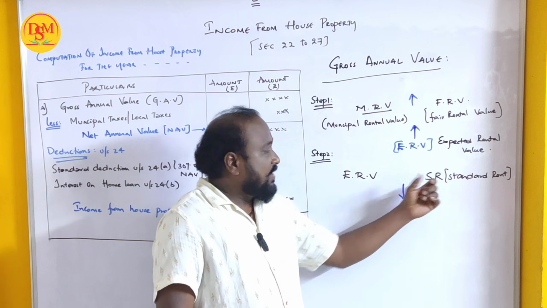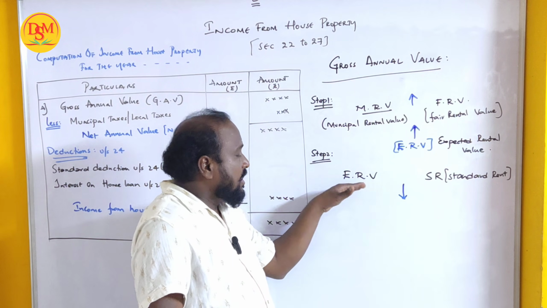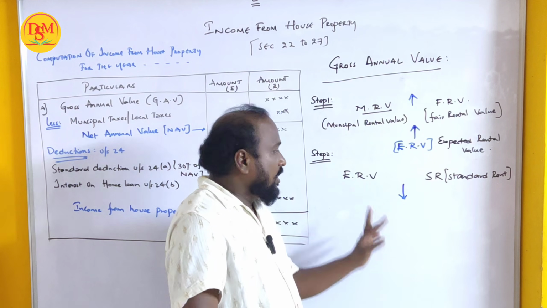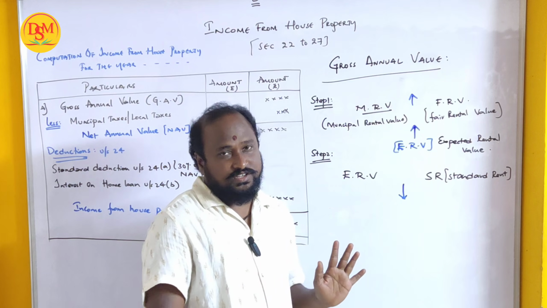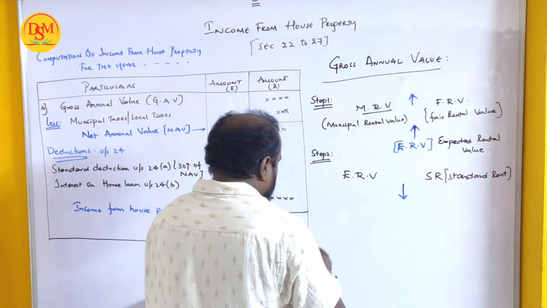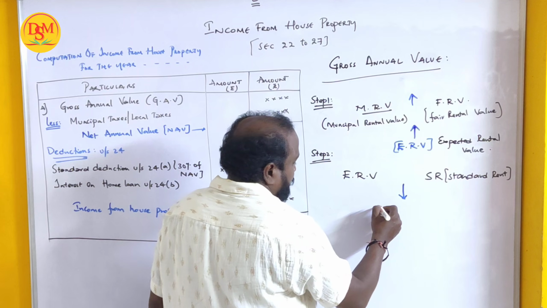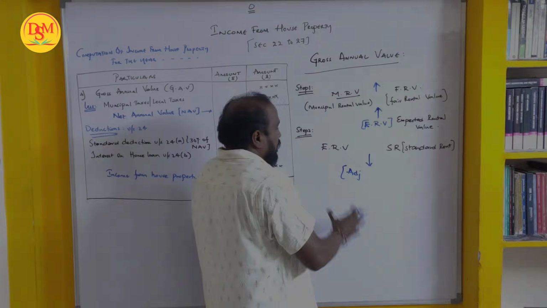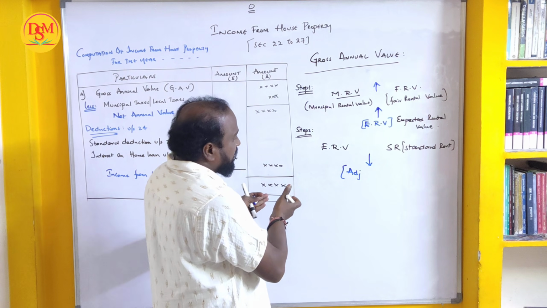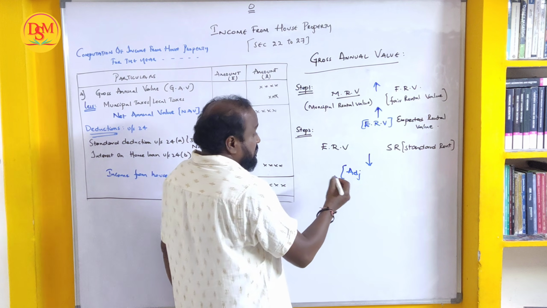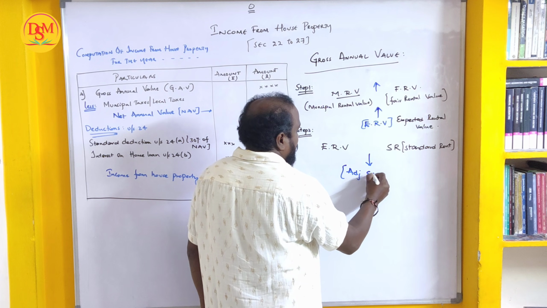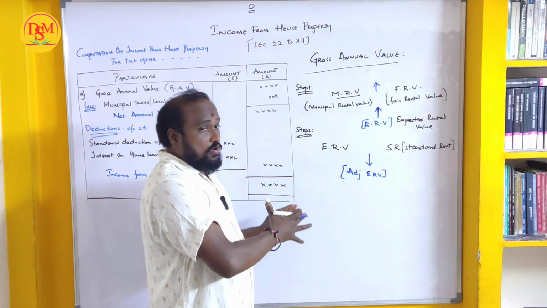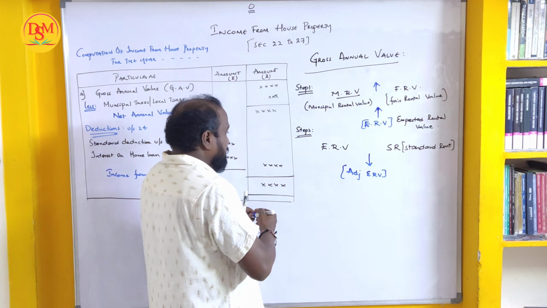Expected rental value should not exceed standard rent. It means take whichever of the two is less, the least of the two, right? So in step number 2, while comparing expected rental value and standard rental value, whichever is less is called adjusted ERV. Whichever of the two is less, that becomes adjusted ERV. Next is step number 3.